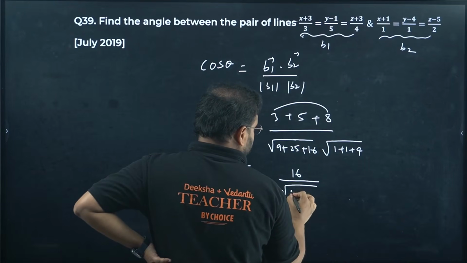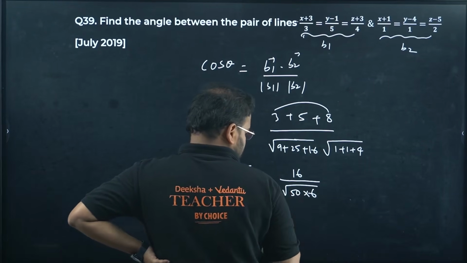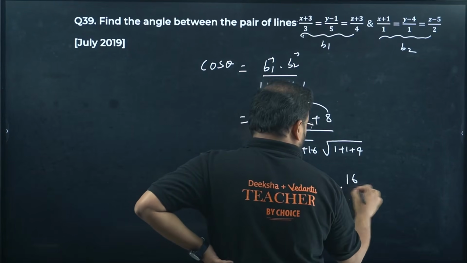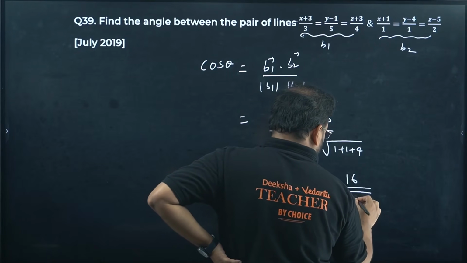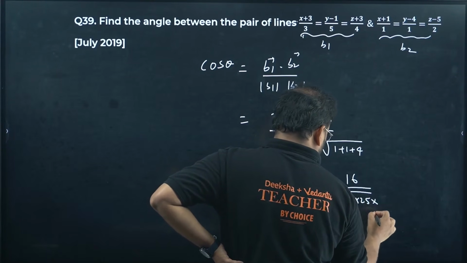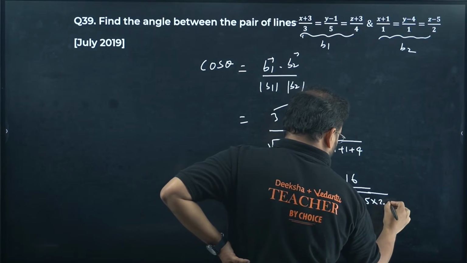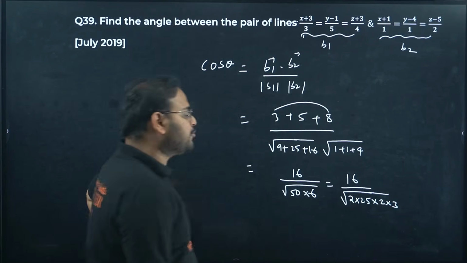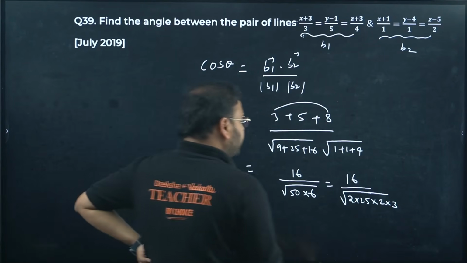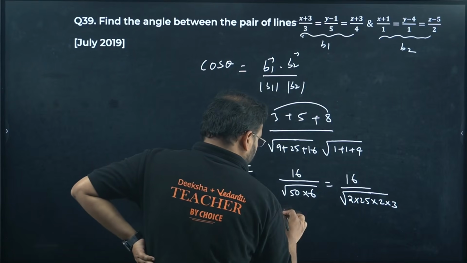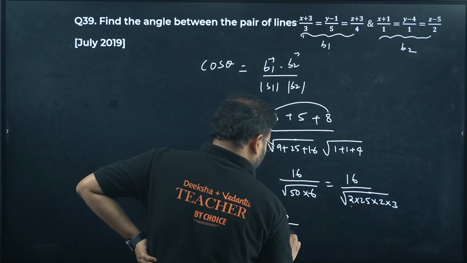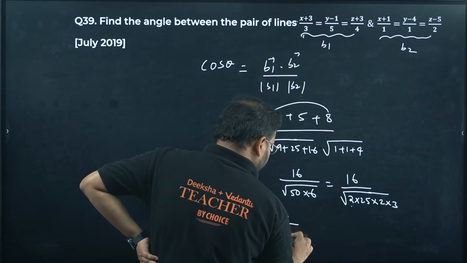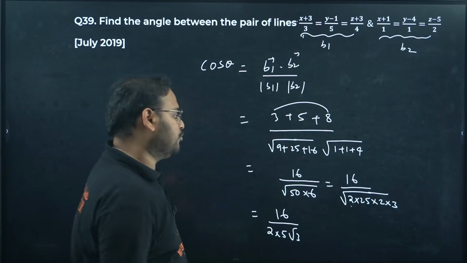So I get this as 50 into 6. So 16 upon, write this as 2 into 25 into 2 into 3. 6 is 2 into 3 and 50 is 2 into 25. Check here. If I solve this, 2 into 2, 1 2 will come out and 25 will come out as 5. This will be inside only root 3.